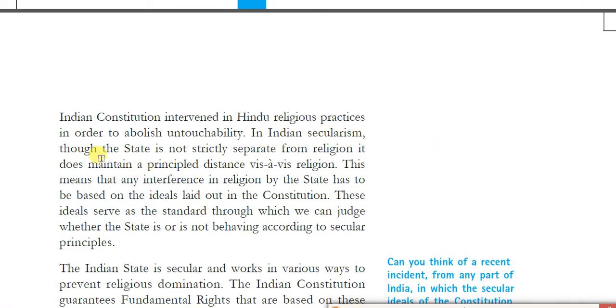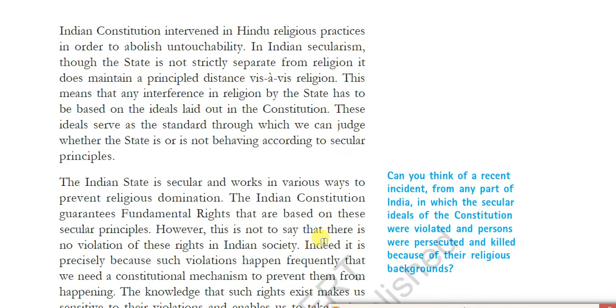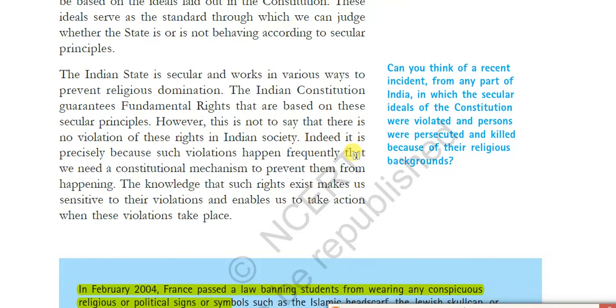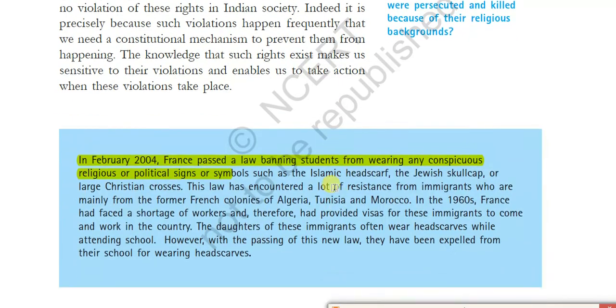In Indian secularism, though the state is not strictly separate from religion, it does maintain a principled distance from religion. This means that any interference in religion by the state has to be based on the ideas laid down in the constitution. So, this is about the secular nature of the Indian constitution. I have explained that the fundamental rights from Articles 25 to 28 talk about the secular nature of the country. Then, one more example he is trying to explain.